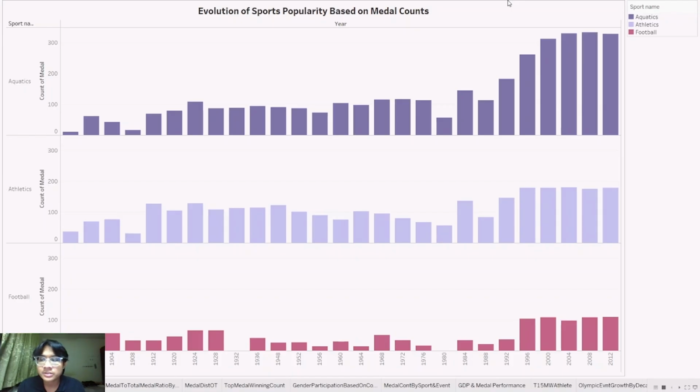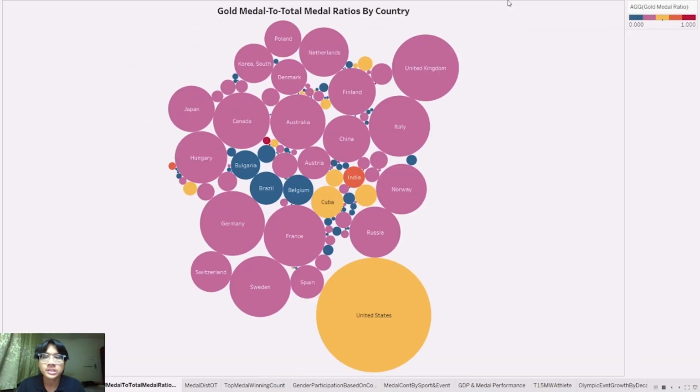So here we are presenting only 3 sports, and that is aquatics, athletics, and also football. We use the sport name filter. Moving on to the second one, it is regarding the gold medal to total medal ratios by country. It is visualized in the form of fact bubbles showing the ratio of gold medals to total medals by country.